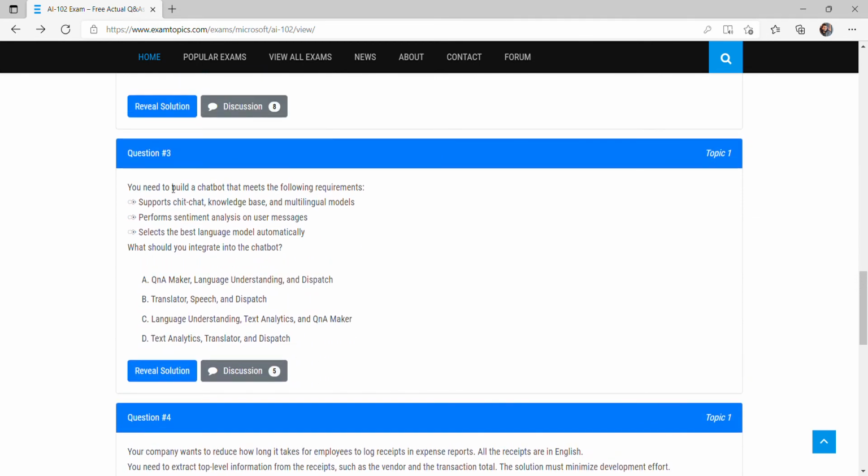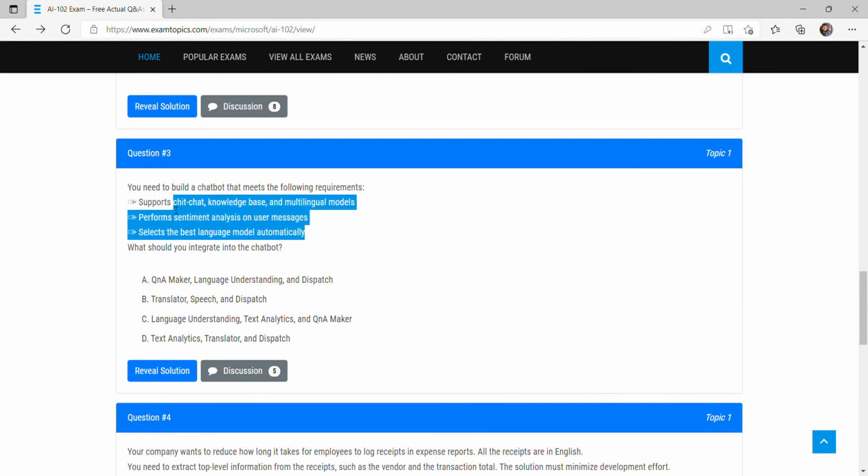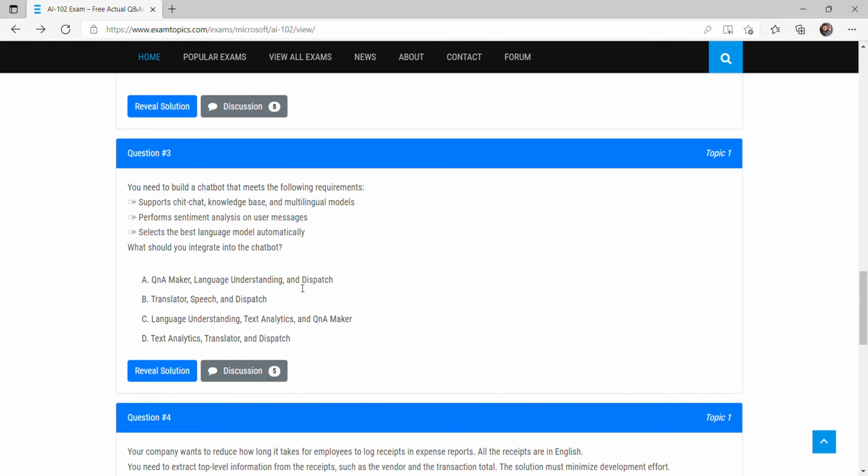Question number 3: you need to build a chatbot that meets the following requirements. Supports chit chat, supports the knowledge base and multilingual models, performs sentiment analysis on user messages, selects the best language model automatically. What should you integrate into the chatbot? So they told us to create a chatbot which should support all these things. How should we do that? Let's go to the options.